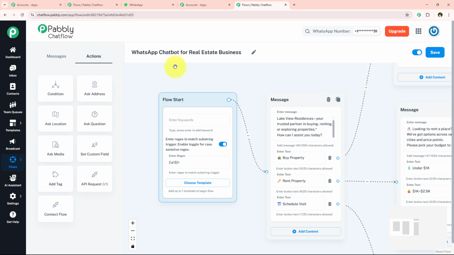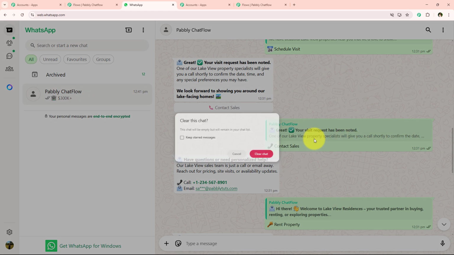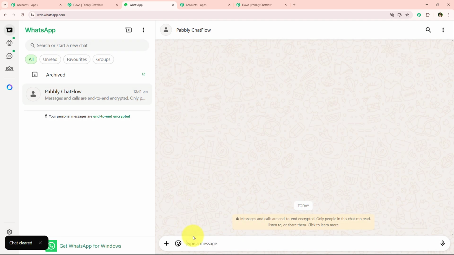Now I'm just going to test this in real time. In order to test this, you first have to keep in mind that this flow should always be active to run in real time. And now I'm just going to open my WhatsApp web. First, we're going to clear the previous conversation to start fresh. Let's say this time I'm just going to message them, I want to rent, right over here. Alright, so I'm just going to send them this message right over here.